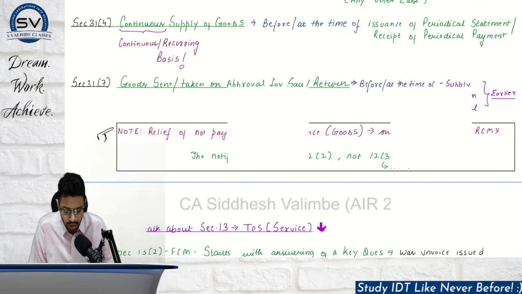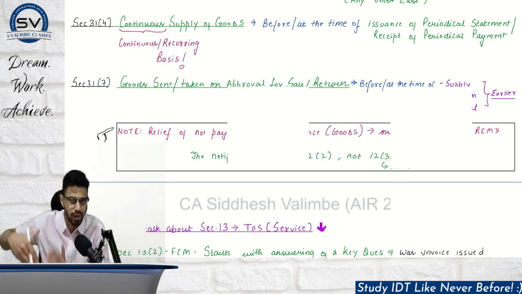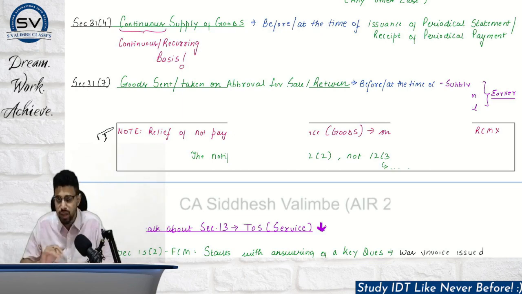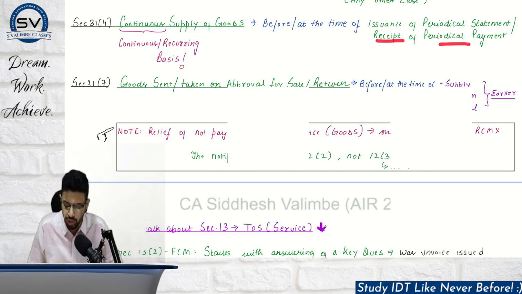Okay, what do you mean by continuous supply of goods? For basic understanding, just have a brief understanding of this term. It is basically happening under a contract on a recurring basis. So in that case, invoice needs to be issued before or at the time of issuance of the periodical statement. If there is no such concept, no involvement of periodical statement, then receipt of periodical payment.